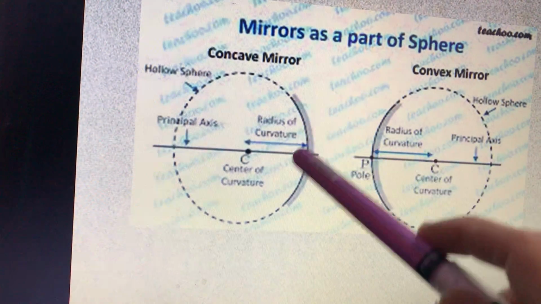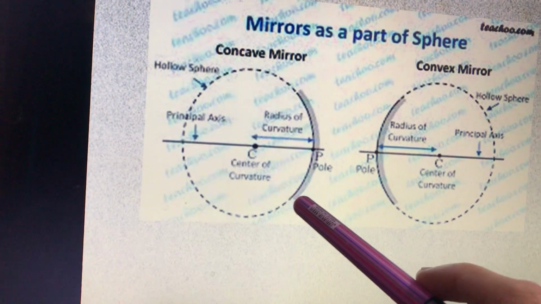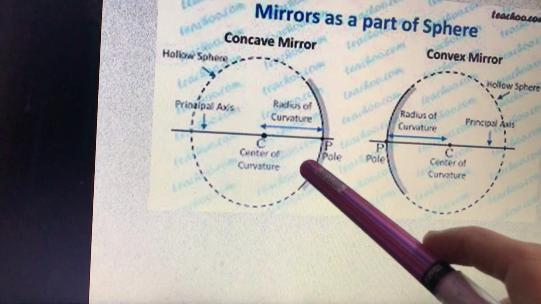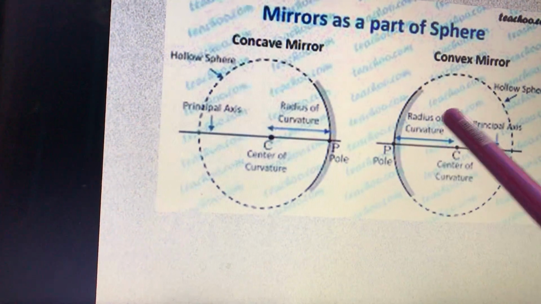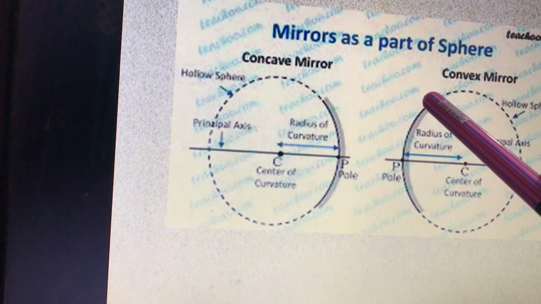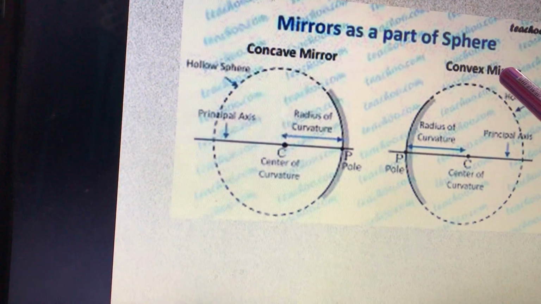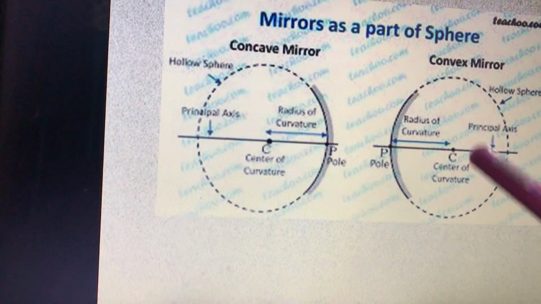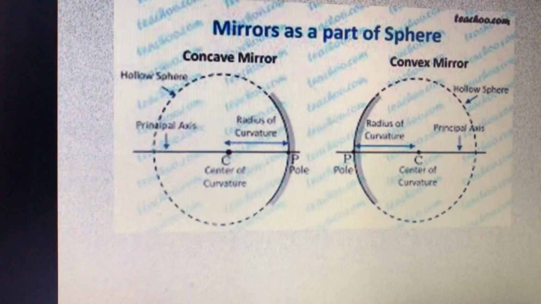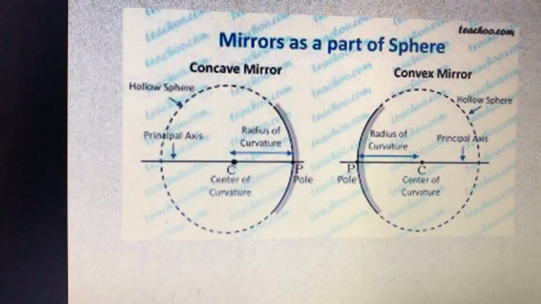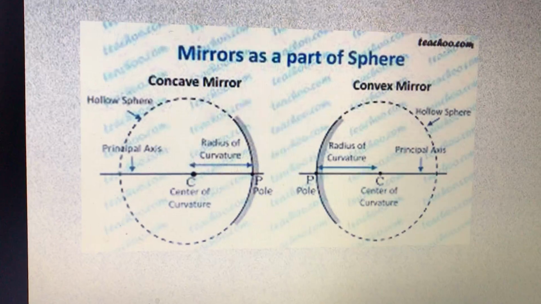So if the inside surface is the reflecting one, then it is known as a concave mirror. If the outside surface is the reflecting one, then it is known as a convex mirror. Okay. Now here you can see some more terms.